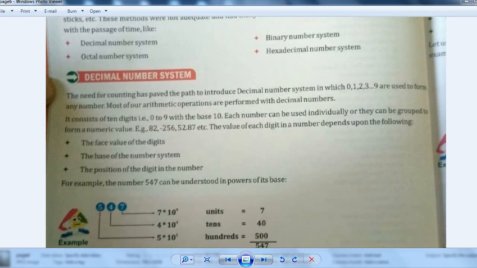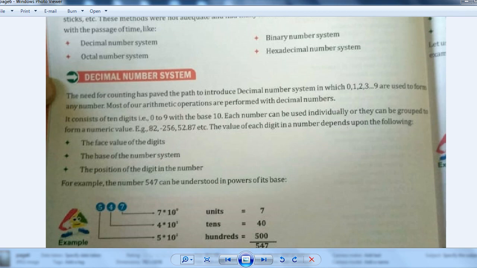So let me tell you what is the decimal number system. The need for counting paved the path for the decimal number system, in which 0 to 9 are used to form any number. Most of our arithmetic operations are performed with decimal numbers. In mathematics, we have 0 to 9 numbers, right?